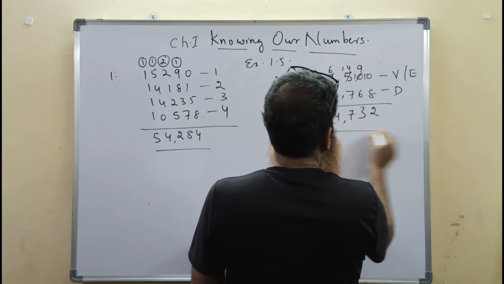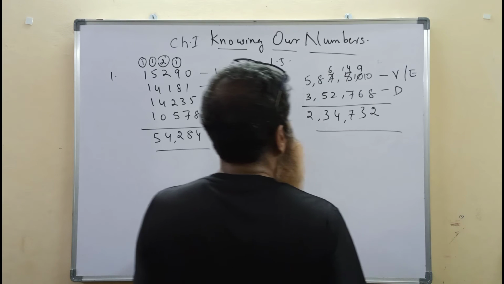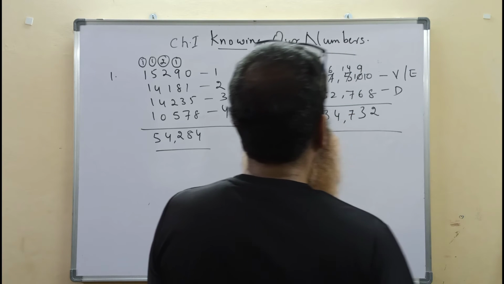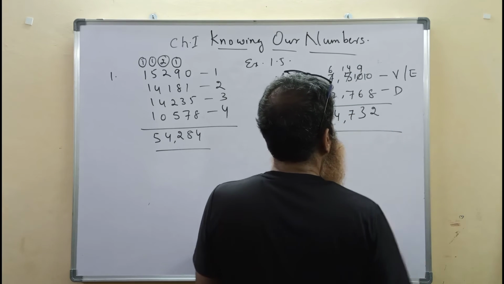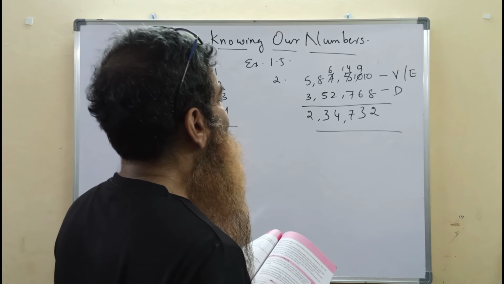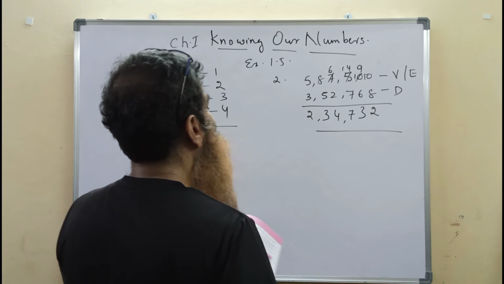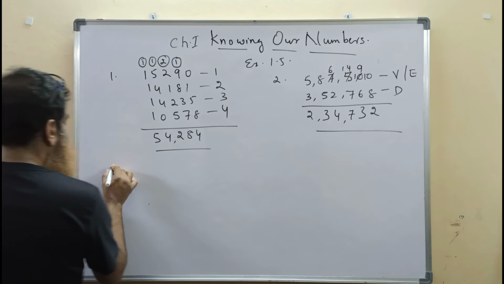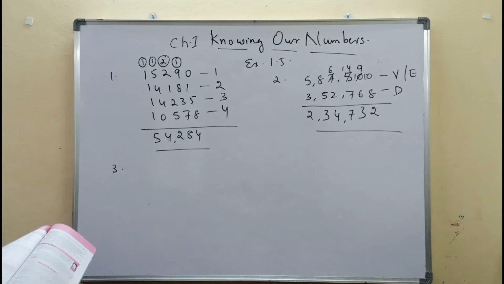So the winning candidate defeated the defeated candidate by 2,34,732 votes. The difference of votes between the elected candidate and defeated candidate was 2,34,732. Now let's do the third question.